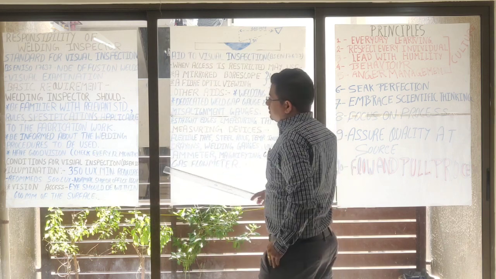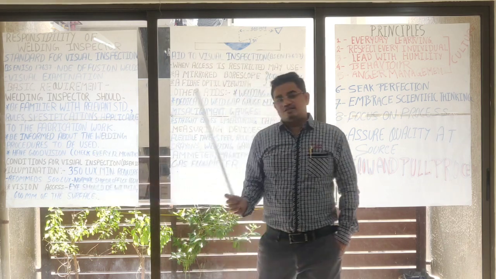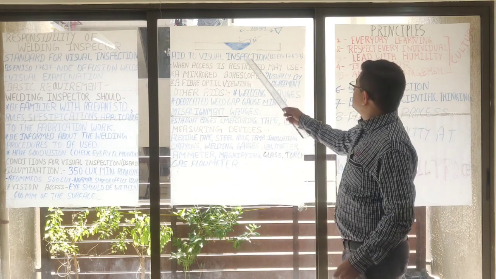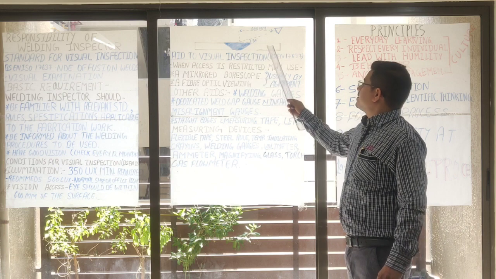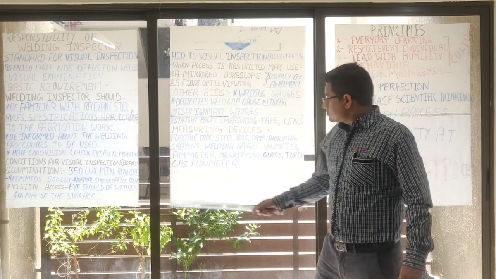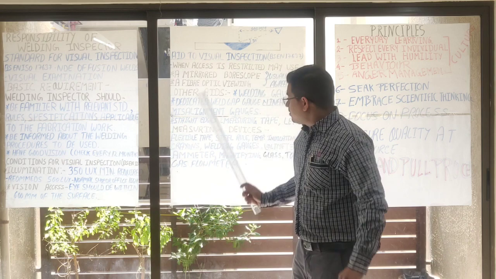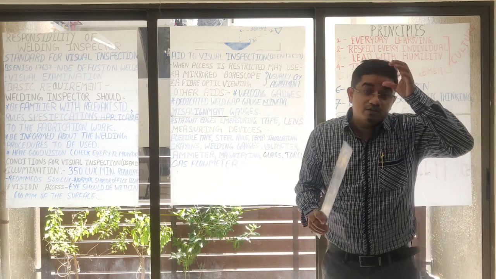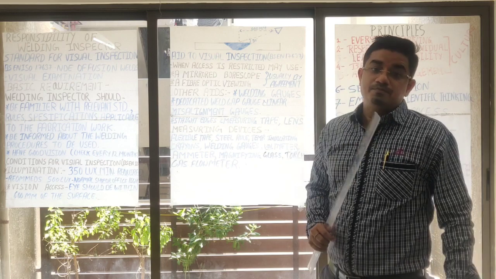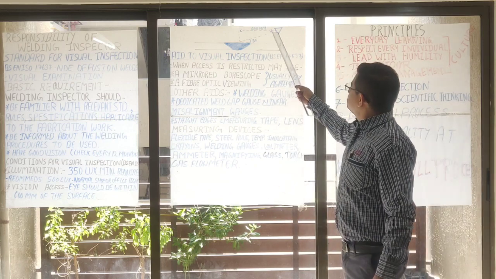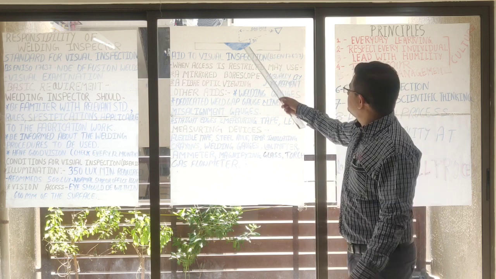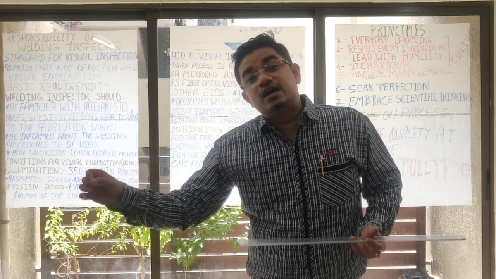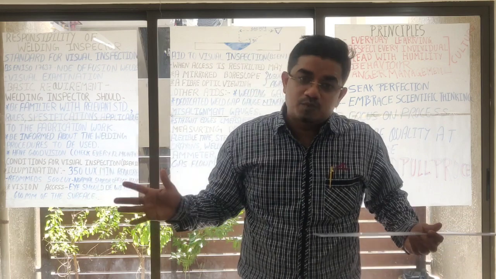The second thing is regarding vision access. So understand the vision access. We have to see this figure. This is the weld, this is the parent metal, and the distance of your eye from the weld shall not be greater than 24 inch or 600 mm. That is for sure. Your eye must be less than 600 mm from the weld, so you can clearly see it and identify welding defects, any kind of problem.